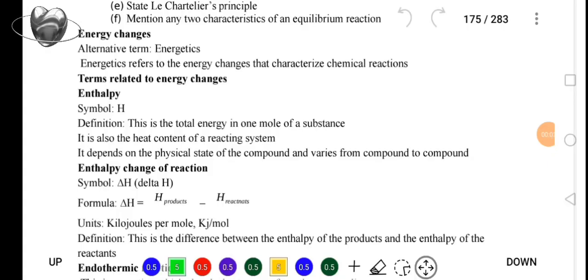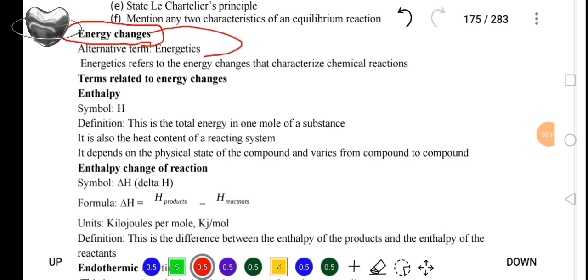In this lesson, we are going to start looking at energy changes, as you can see, our subtopic under chemical reactions. Now, this energy changes is also known as chemical energetics, meaning in this subtopic, we are going to be discussing nothing else but the energy changes that take place when a chemical reaction is actually taking place.